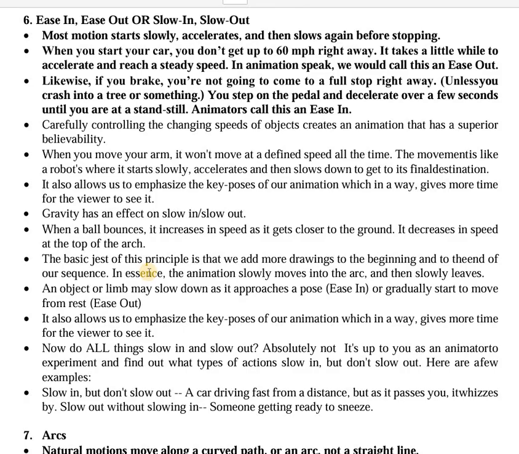One thing you need to understand is, every time slow in and slow out is not going to happen. Sometimes only slow in will be there. Sometimes only slow out will be there. Just as someone is getting ready to sneeze, slow out will be there without slow in. The car is coming from a very far away distance and it is at a great speed and it passes you. So it literally whizzes by you. So there is a slow in, but there is no slow out. So this is the principle of slow in and slow out.